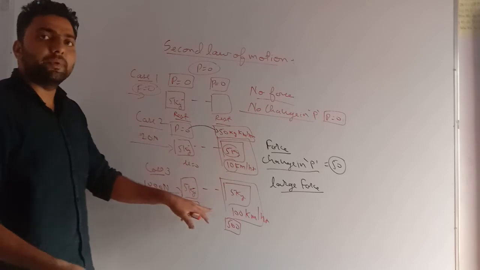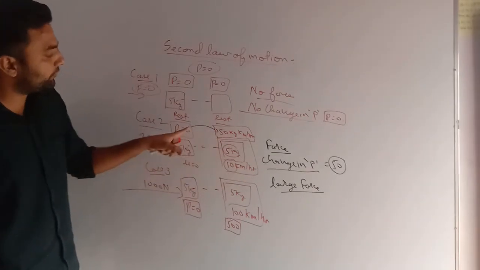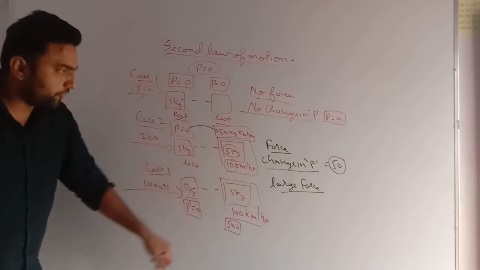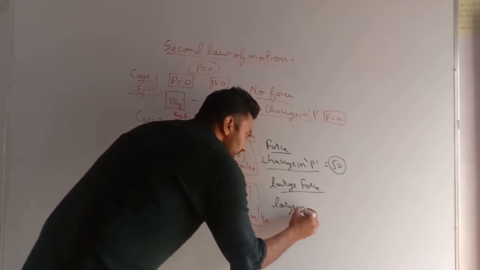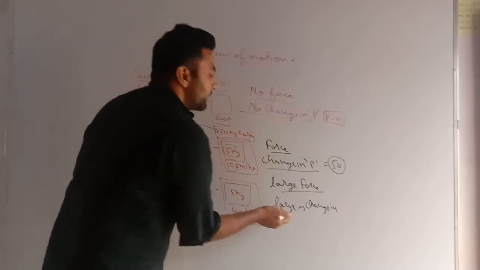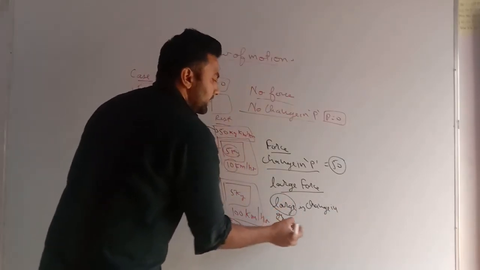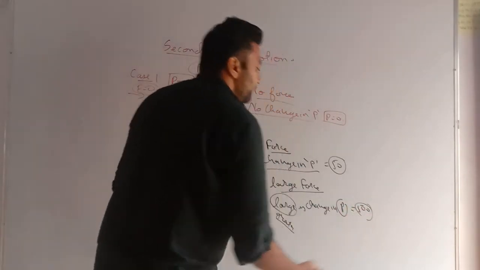There is a change in momentum, but that change is also very large. Here it was only 50, from 0 to 50. Here it is from 0 to 500. Large is the force, greater is the change in momentum, and here the change is of 500.